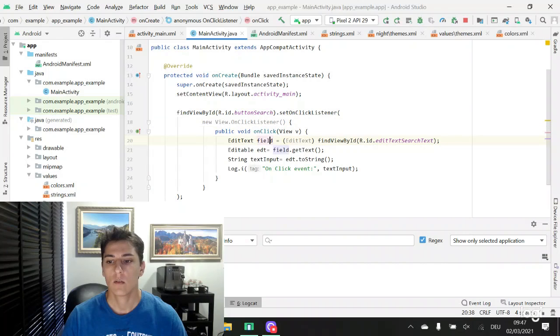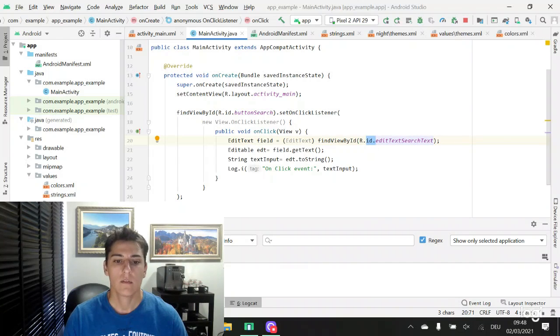Here then we recover the field that we are going to input the text. It's important to observe that all elements in the screen in the activities are retrieved by this method findViewById, and the Android platform gives us the possibility to access all IDs based on this ID object.